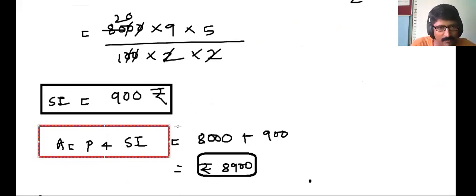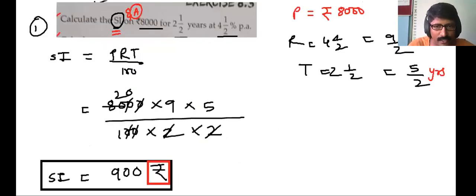So let's plug in the values. The principal is 8,000, simple interest is 900. So 8,000 plus 900 will become 8,900. That is called the amount at the end of 2.5 years. I hope students you understood. Make sure that you write these units. These units carry one mark. If you miss out your unit, you will miss out your marks. So unit carries marks. I hope students you completed it here perfectly.